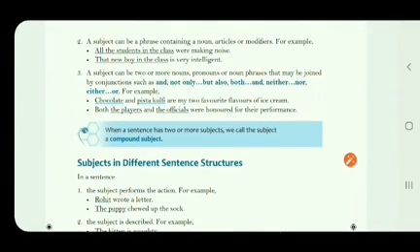Now the next point is that a subject can be two or more nouns, pronouns or noun phrases that may be joined by conjunctions such as and, not only but also, both and, neither nor, either or. For example, chocolate and pista kulfi are my two favorite flavors of ice cream. In this sentence you can see two subjects. What are the two subjects? Chocolate and pista kulfi.